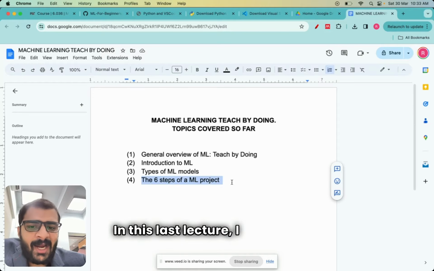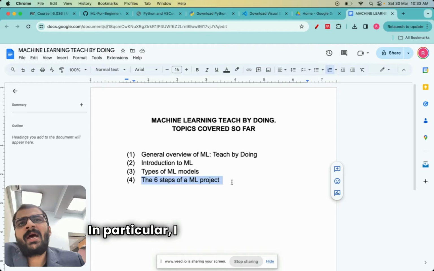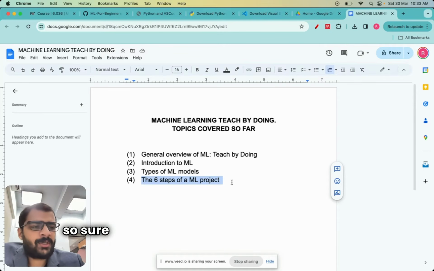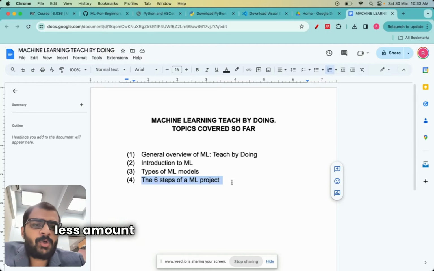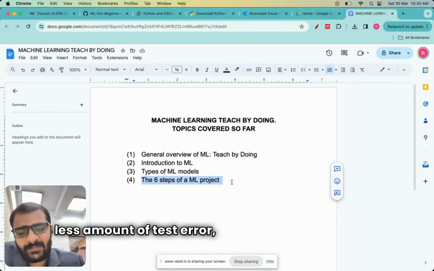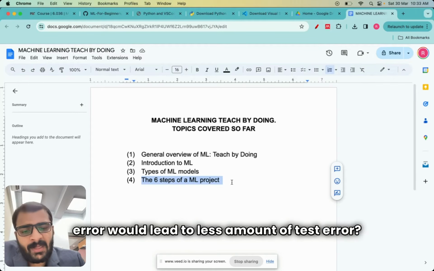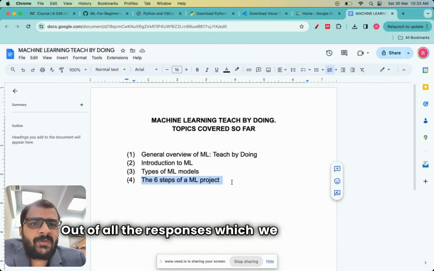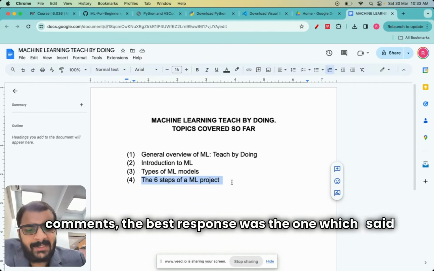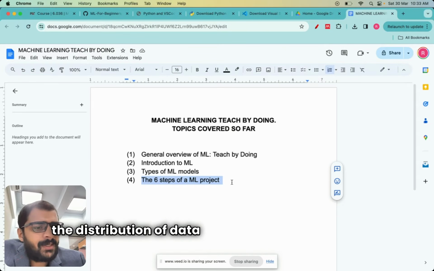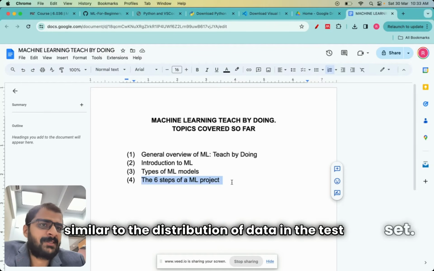In this last lecture, I had asked a question about training data and test data. In particular, I had asked how can we be so sure that optimizing for training error would lead to less amount of test error. Out of all the responses which we received in the comments, the best response was the one which said that the distribution of data in the training set should be similar to the distribution of data in the test set.